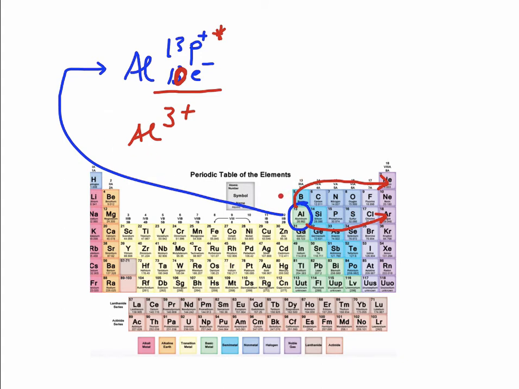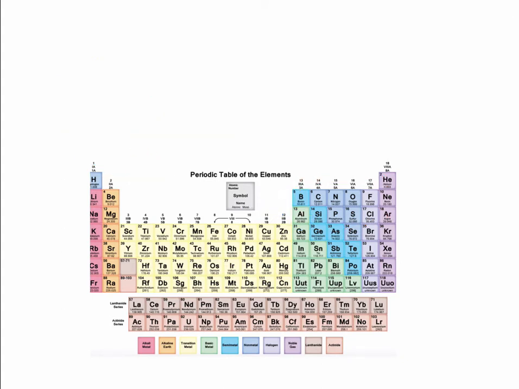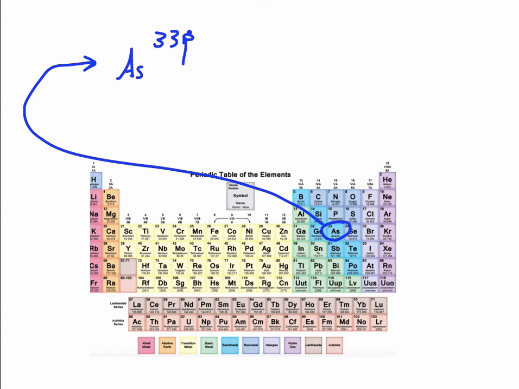Let's take a look at another example. Why don't we look at As? As has 33 protons. That's what makes it As. That number is not going to change. It's entirely stable. It's never going to change. And it's got 33 electrons in its neutral form.